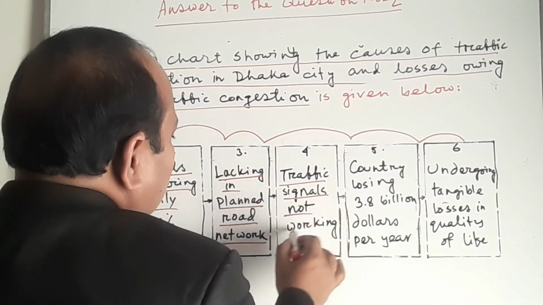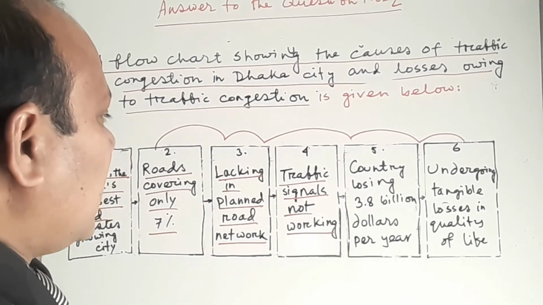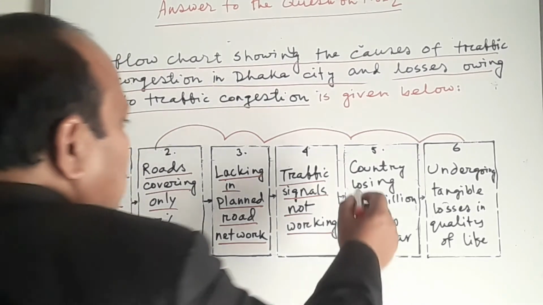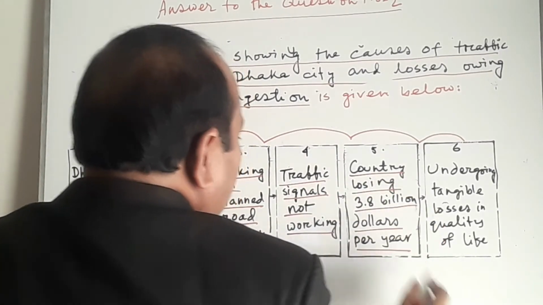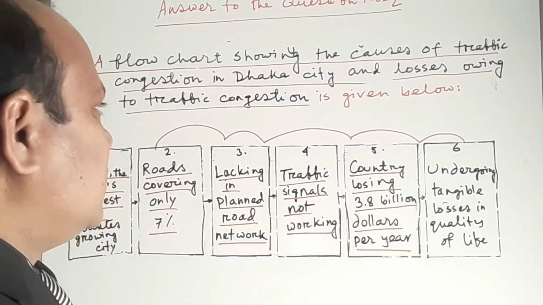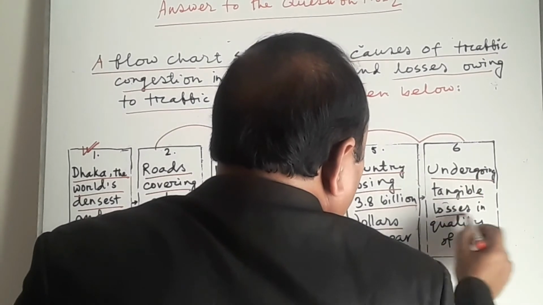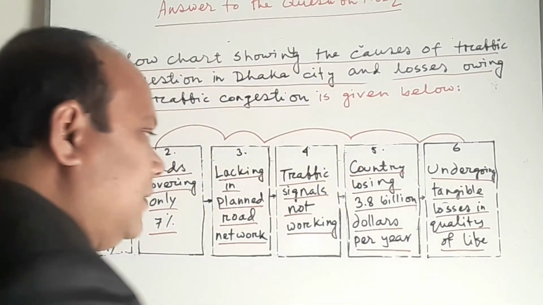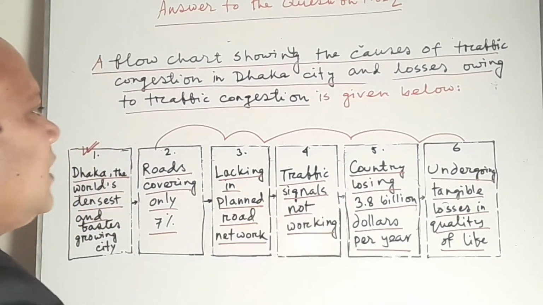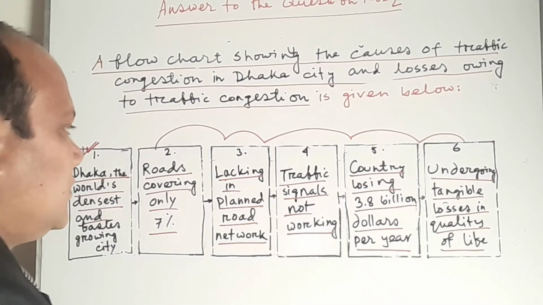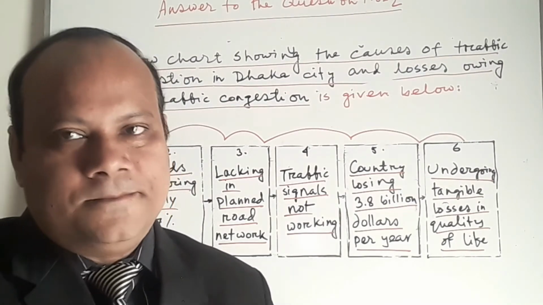Traffic signals not working. In most places, our traffic signals are not properly working, you know. Then number 5, country losing $3.8 billion per year because of traffic congestion. And last but not the least, undergoing tangible losses in quality of life. That is, our quality of life becomes lower because of the traffic jam. So in this way, we can answer this flowchart.